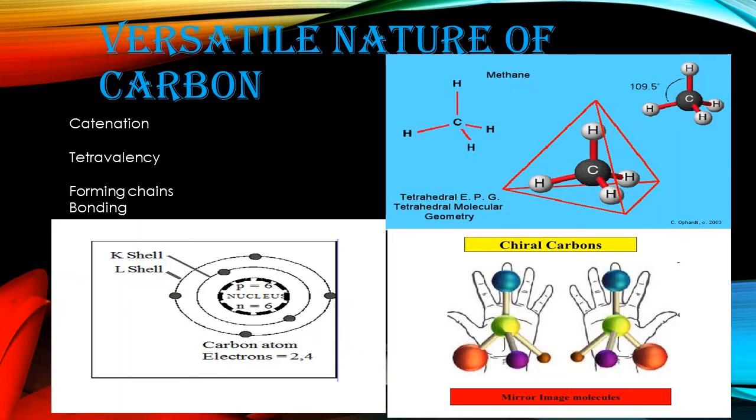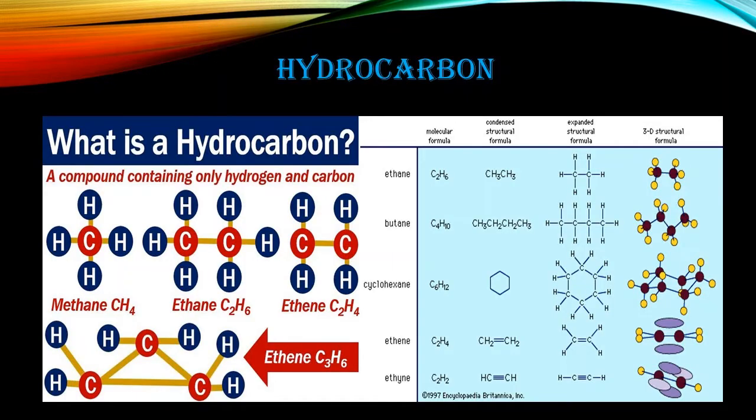So now I am discussing what a hydrocarbon is and what the role of carbon is in hydrocarbon compounds. Students, I have already told you what a hydrocarbon is. Hydrocarbon compounds are made up of carbon and hydrogen. They can be arranged in cyclic form, ring, chain, straight form, or branched form. So it can be summarized in the following way.